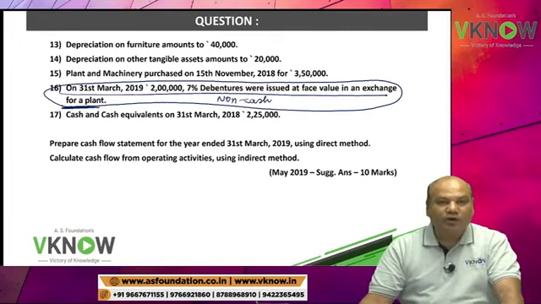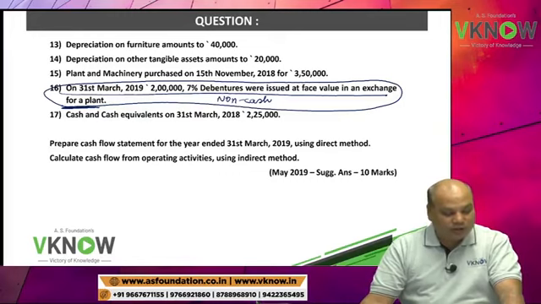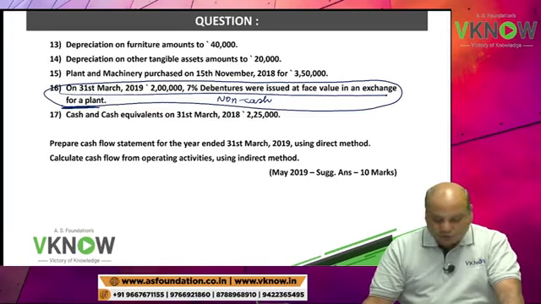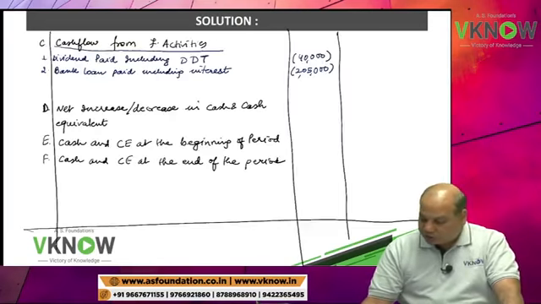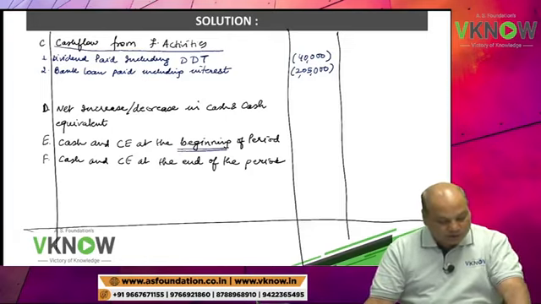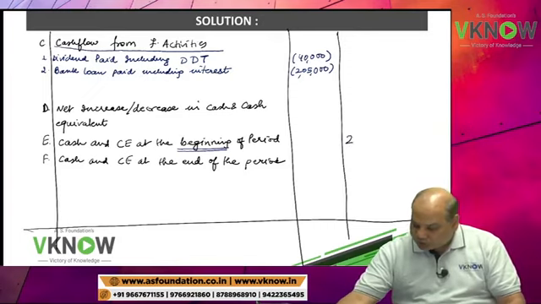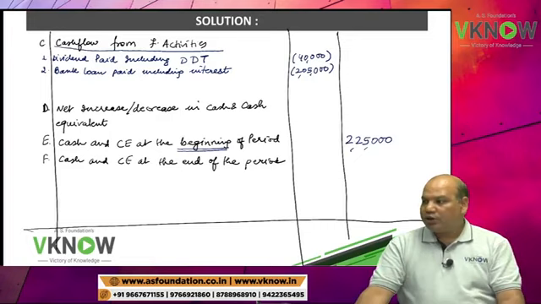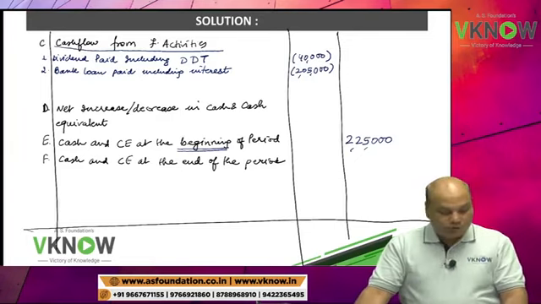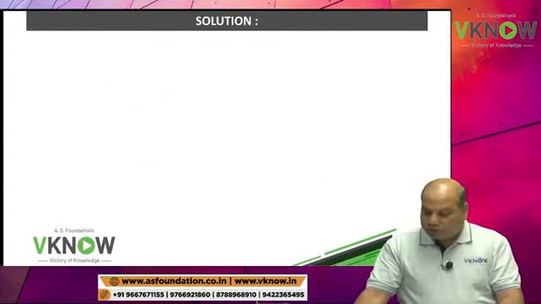So this will not be reflected in cash flow statement. 17th number point, cash and cash equivalent on 31st March 18 is rupees 2,25,000. So this is my opening cash and cash equivalent. Cash and cash equivalent at the beginning of the period is 2,25,000. Okay. So now the answer is almost over.